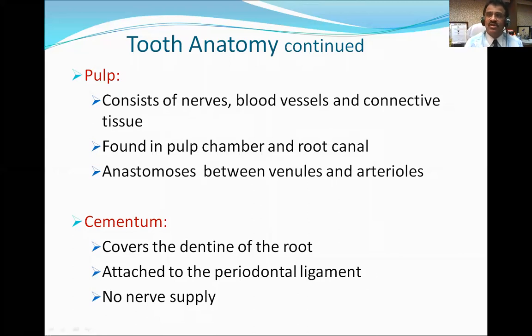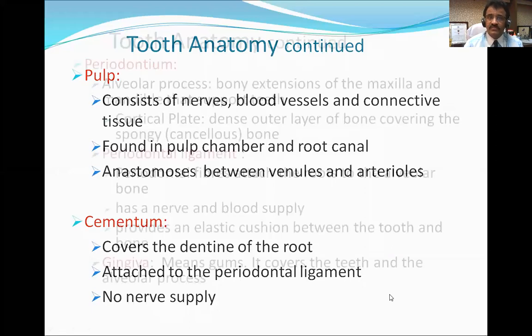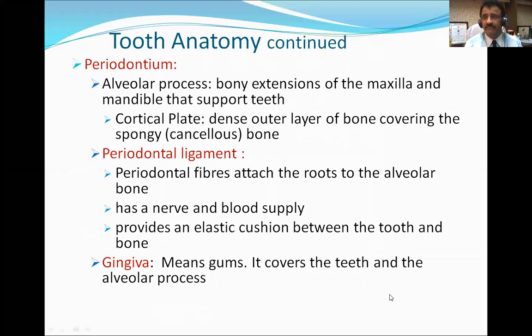Now wherever you see dental or dentine or odonta, these are the synonyms of the tooth, and no nerve supply is there for the cementum. Now what is periodontium? Periodontium in alveolar process.